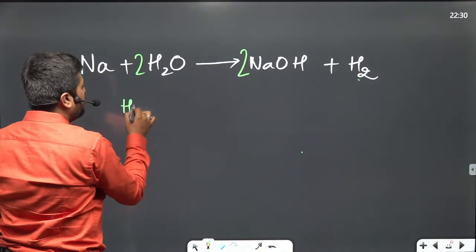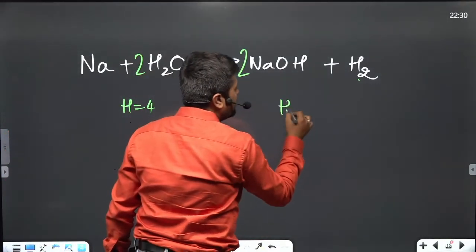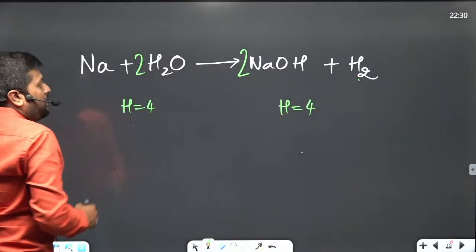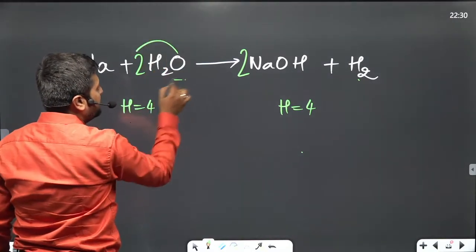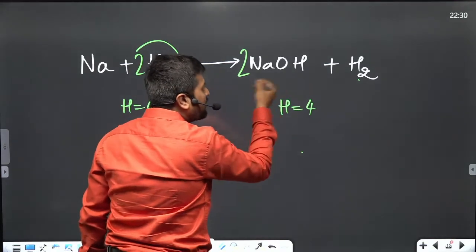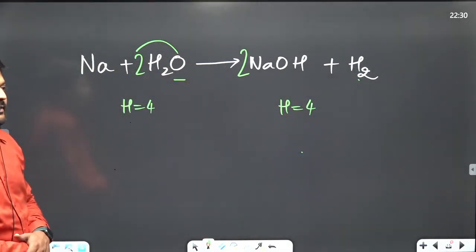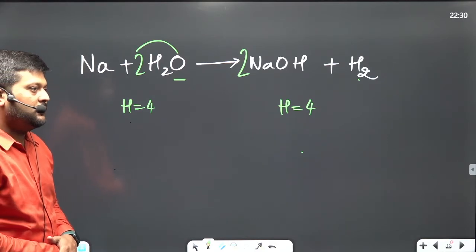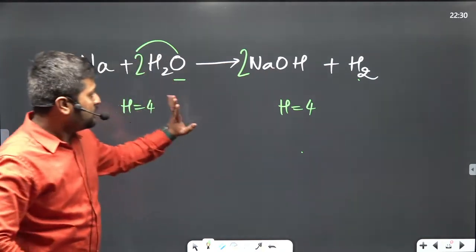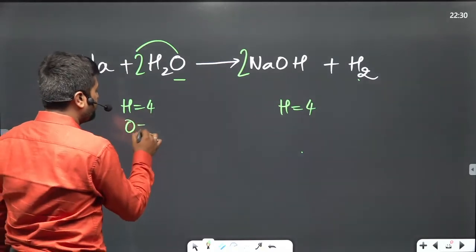Now we have 4 hydrogen atoms here. We have 4 hydrogen atoms here. Then oxygen. We have 2 oxygen here. How many oxygen atoms do we have here? 2. 2. Very good. So oxygen is also balanced.